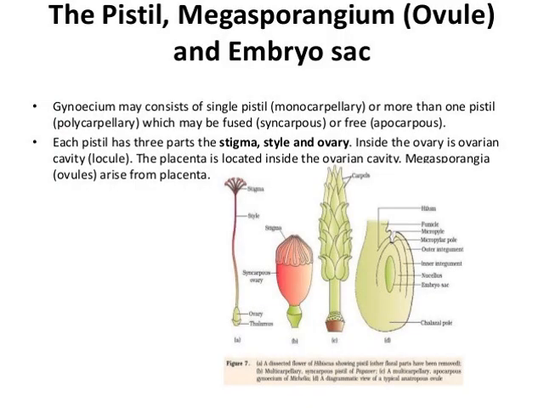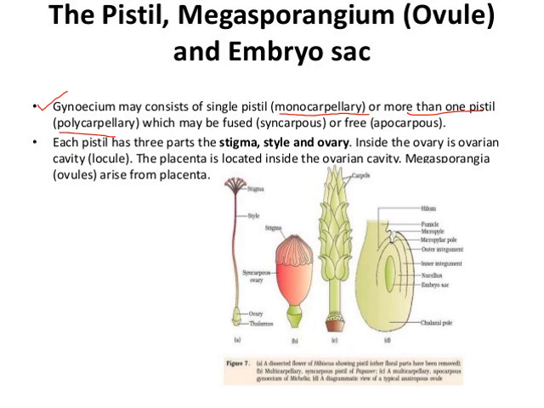So in this very part, we'll talk about the structure of the pistil. That is, we'll talk about the megasporangium, about ovule, and how the development of the female gametophyte takes place, about megasporogenesis. So first of all, let's see the structure of the pistil. We'll study the structure of the female part of the flower, which is termed as the gynoecium, and if this gynoecium consists of a single pistil, it is termed as monocarpellary, and if more than one pistil is found, then that's termed to be polycarpellary. These are some of the terminologies that are to be used during the study of this chapter.